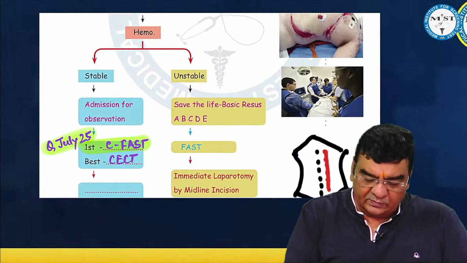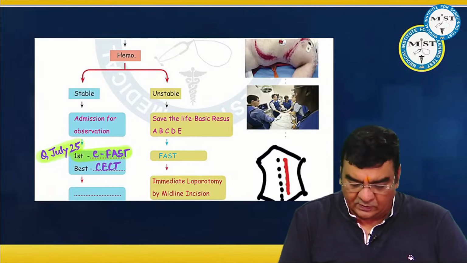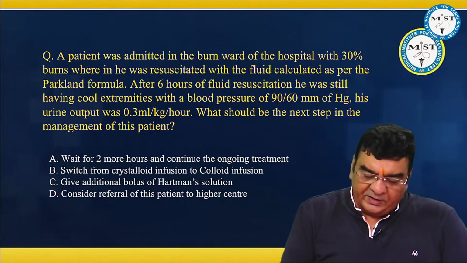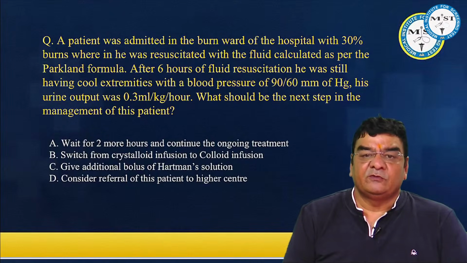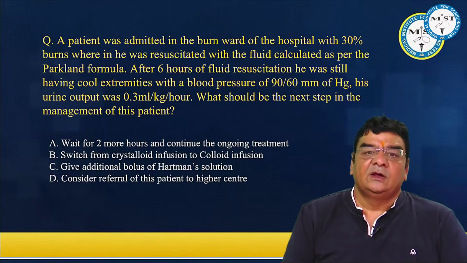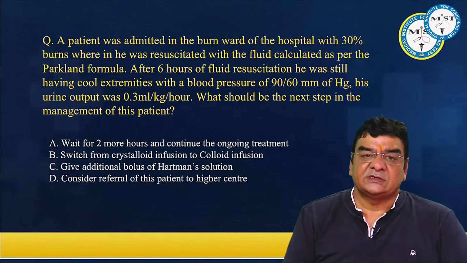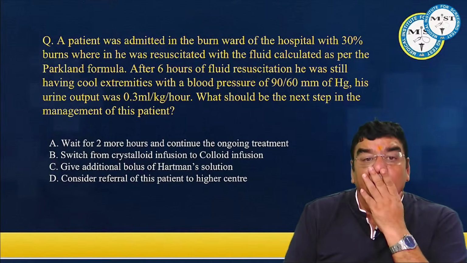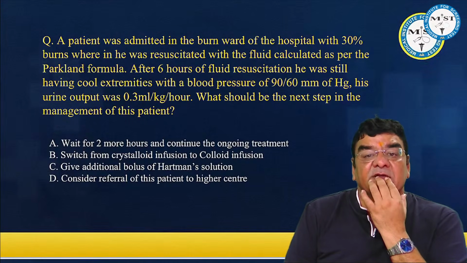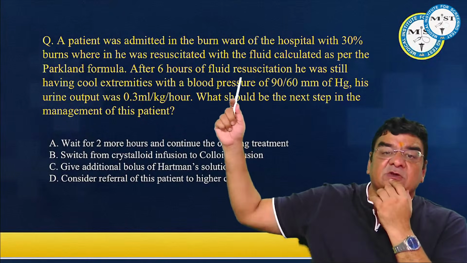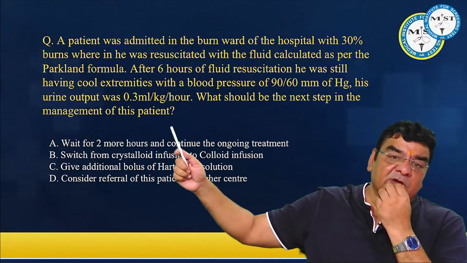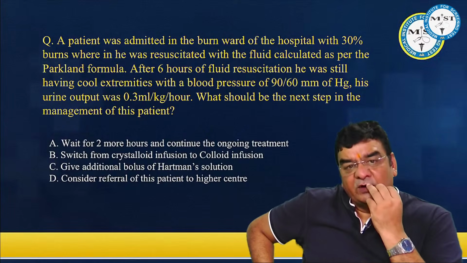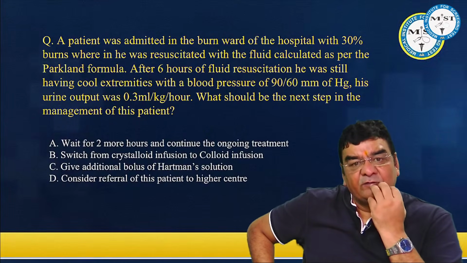Like here, there was a question. A patient was admitted in the burn ward of the hospital with 30% burns, wherein he was resuscitated with the fluid calculated as per the Parkland formula. After 6 hours of fluid resuscitation, he was still having cool extremities with a blood pressure of 90/60 and urine output less. Okay, that means whatever fluid you are giving to this patient, that fluid was less.